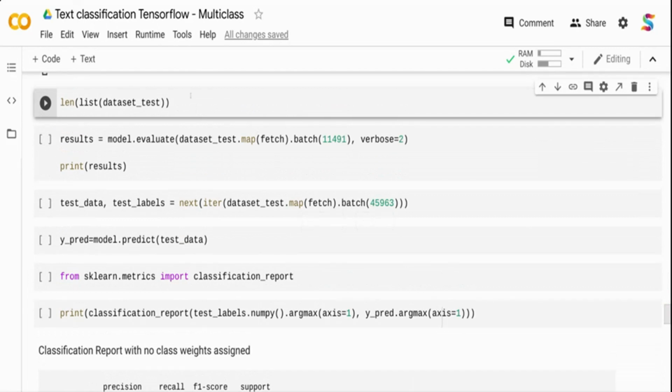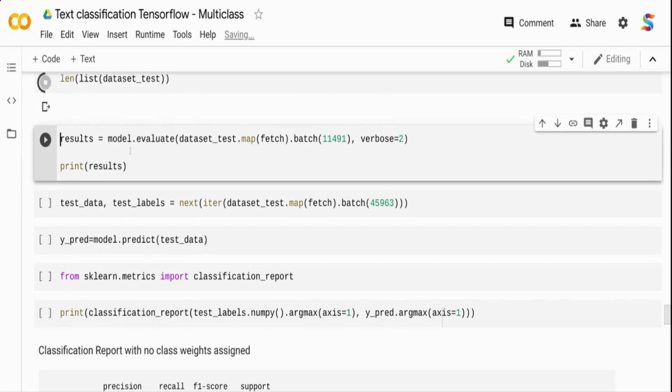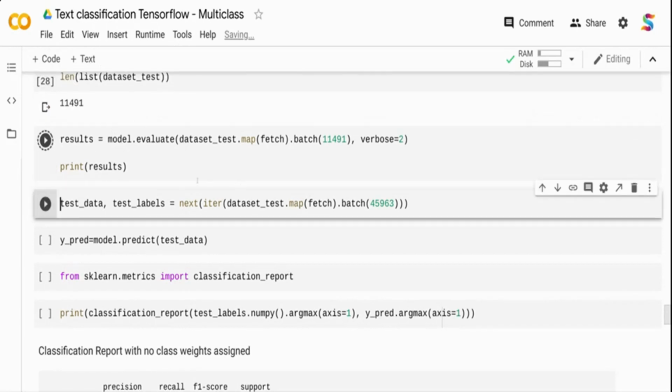I'm going to quickly check the length of the test data set, because when I'm evaluating, I need to batch it. Rather than batching it 512, I can pass the entire test data set to evaluate it. So here it's going to print the length of the value, and once it is printed, I am calling model.evaluate. My model is trained. I am taking the model, evaluating it and seeing what the accuracy of my model is, right? I am passing my test data. I am mapping the fetch function. The fetch function converts the target value into a one-hot encoded value, and 11491 is my test data set.